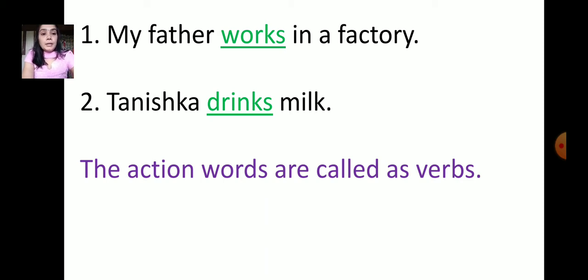Here the underlined words, works and drinks, are action words. They show the actions done by the father and the girl Tanishka, and so they are called action verbs.